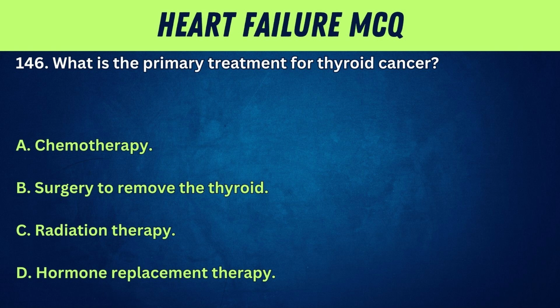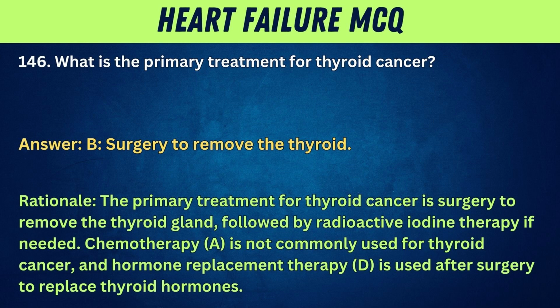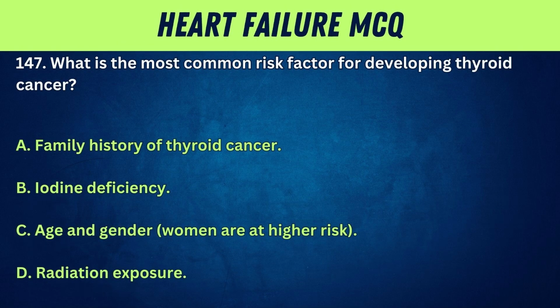146. What is the primary treatment for thyroid cancer? A, chemotherapy. B, surgery to remove the thyroid. C, radiation therapy. D, hormone replacement therapy. Answer: B, surgery to remove the thyroid. Rationale: the primary treatment for thyroid cancer is surgery to remove the thyroid gland, followed by radioactive iodine therapy if needed. Chemotherapy, A, is not commonly used for thyroid cancer, and hormone replacement therapy, D, is used after surgery to replace thyroid hormones.